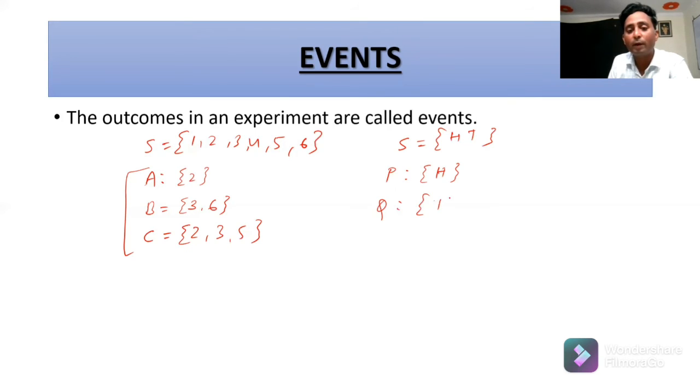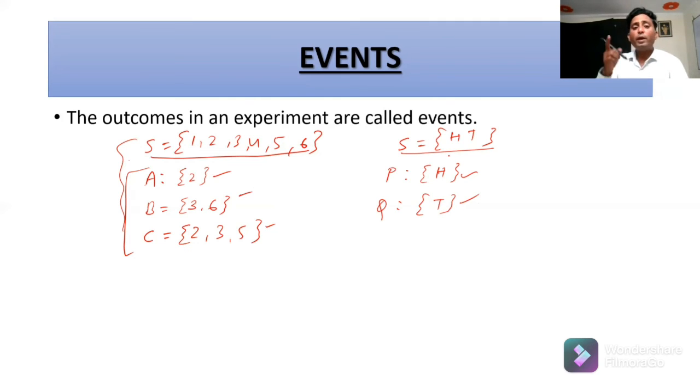There will be only one element, tail. You can see these are subsets of this sample space. So actually you can say events are the subsets of the sample space.